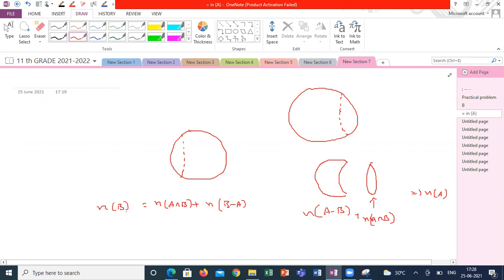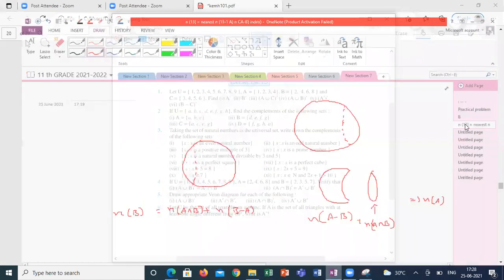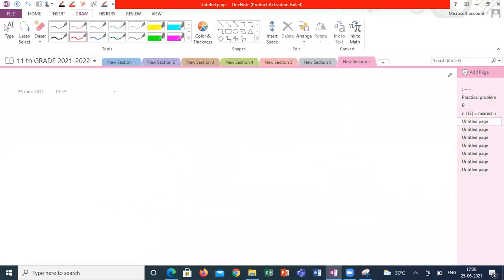I am converting the intersection and differences, eliminating them using this Venn diagram concept. It is easy to relate using Venn diagrams. Without a Venn diagram, the proofs are not so easy for us. Is it clear, guys? With the help of this formula, anyone can calculate. We know n of A union B equals n of A plus n of B minus n of A intersection B. Clear, guys?